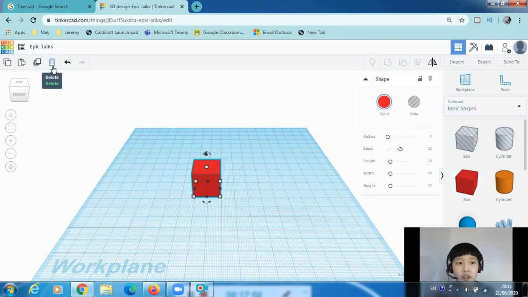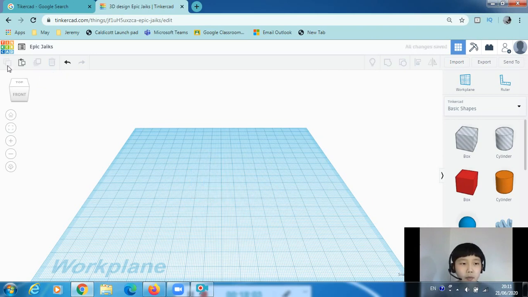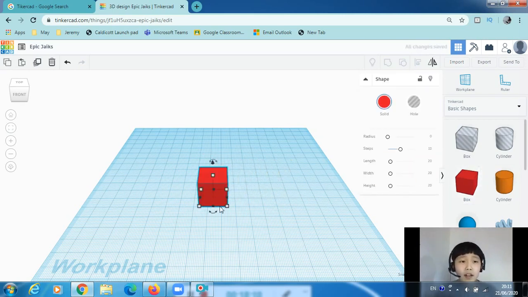delete symbol, which is the bin, the trash can. Then just press that, then it goes away. Or you can just press the delete key. Now that's pretty straightforward. Now I'm gonna see how to copy and paste. And that isn't as straightforward.